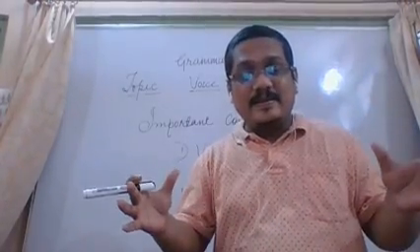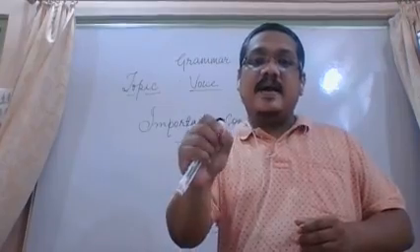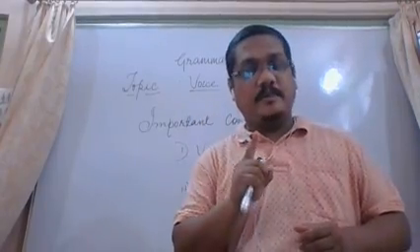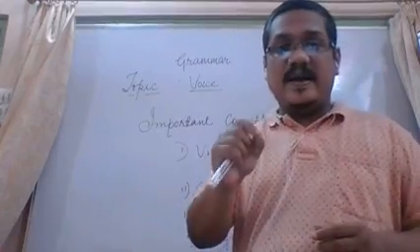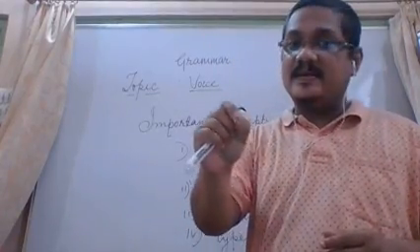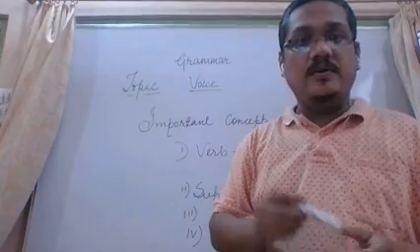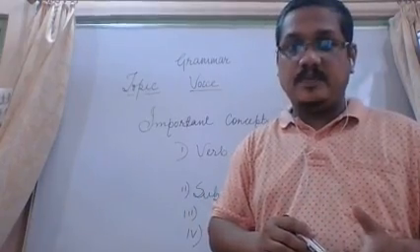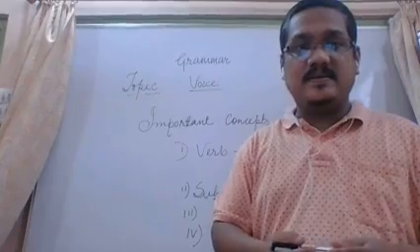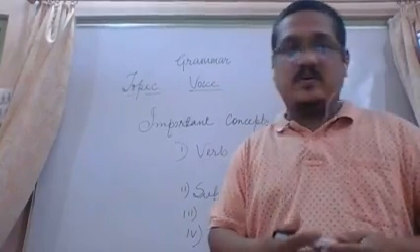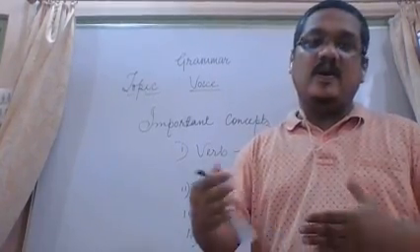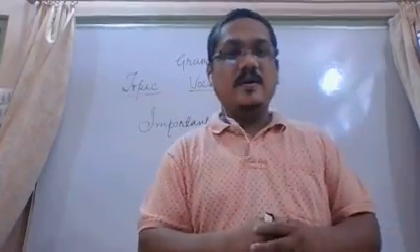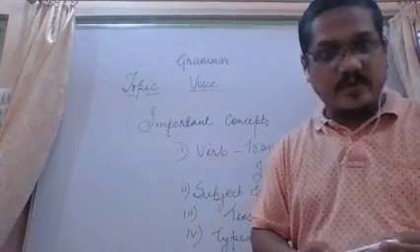When a sentence has an object, mind it, it is called transitive verb. When a sentence does not have an object, it is called intransitive verb, right?